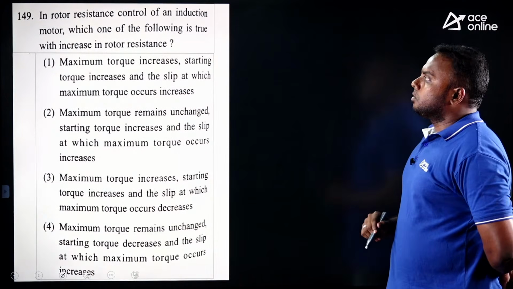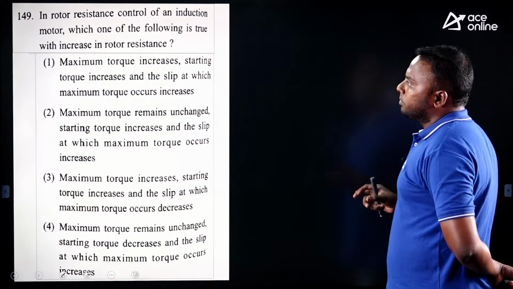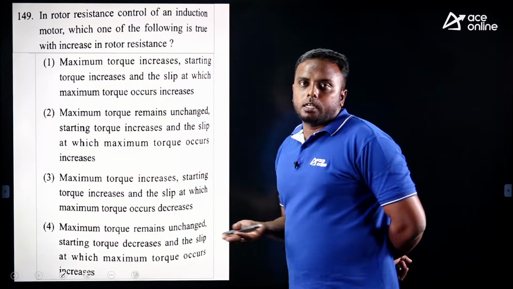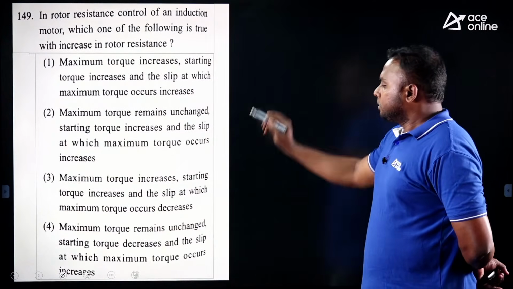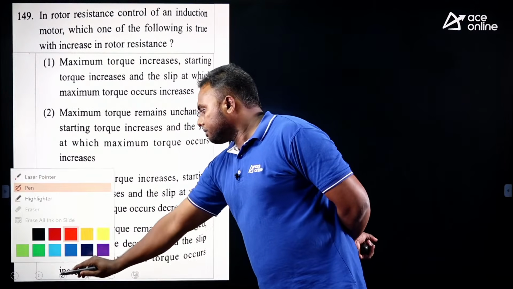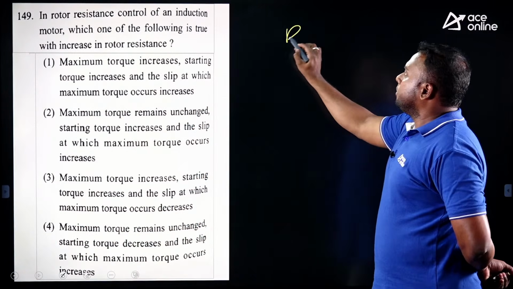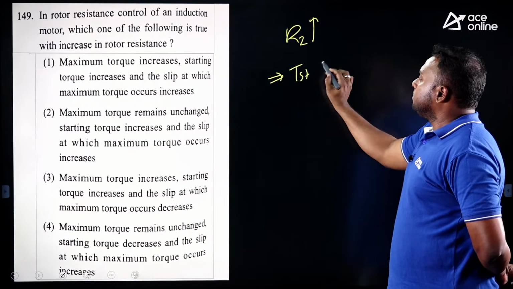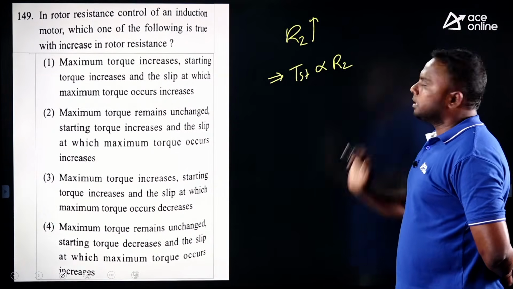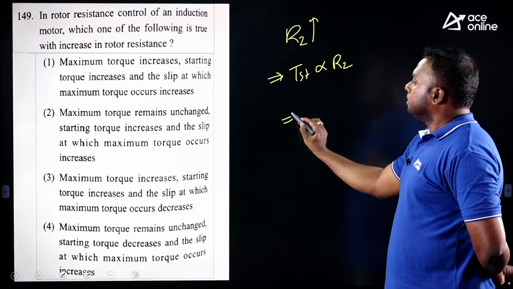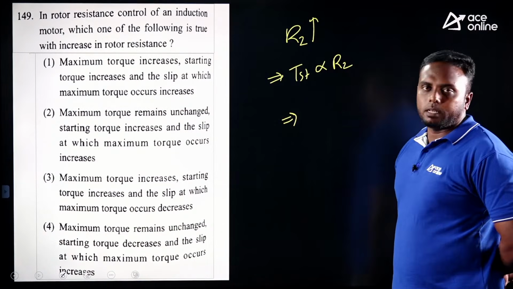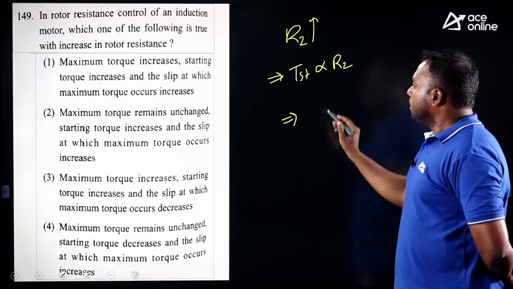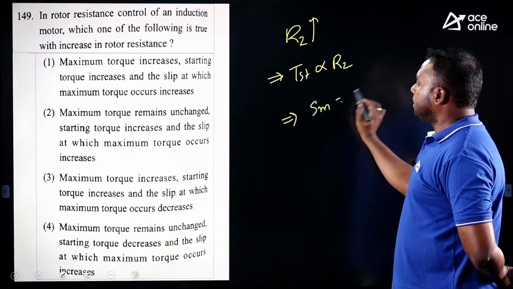In rotor resistance control of induction motor, which one of the following is true with increase in rotor resistance? So if rotor resistance increases, we know that starting torque is proportional to rotor resistance, and they are asking about slip at maximum torque and maximum torque also.